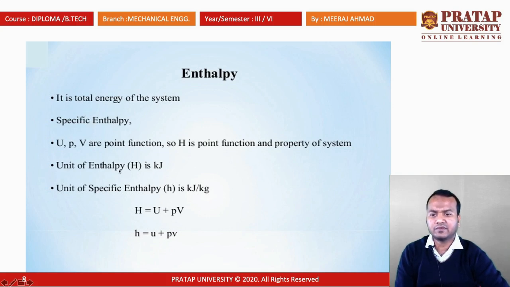So, enthalpy is equal to U plus PV, and this is enthalpy, and this is specific enthalpy, small h. U, P, V are point functions and H is also a point function, a property of the system. The unit of enthalpy is kilojoule, and the specific enthalpy, small h, is kilojoule per kg.